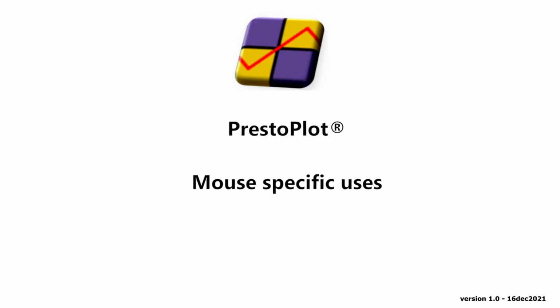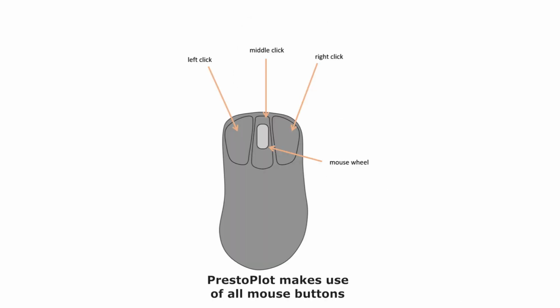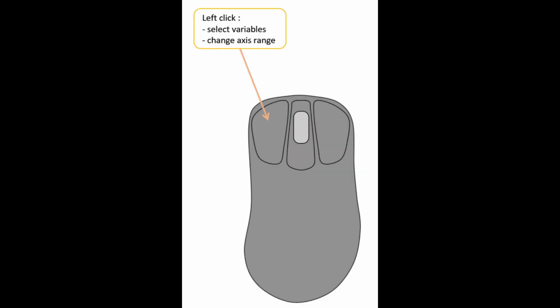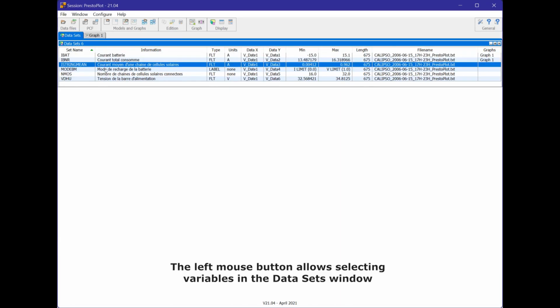Tutorial on the mouse-specific uses with PrestoPlot. PrestoPlot makes use of all mouse buttons. The main left-click uses are to select variables or to change an axis range. The left mouse button allows selecting variables in the datasets window.